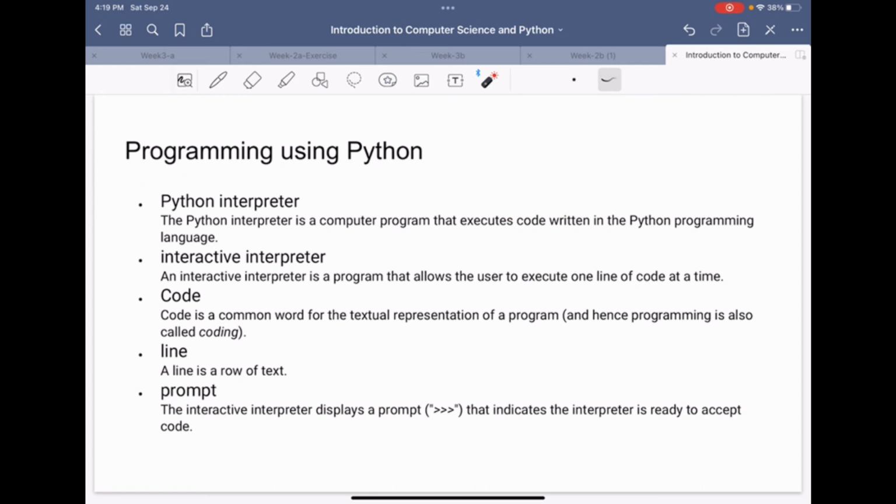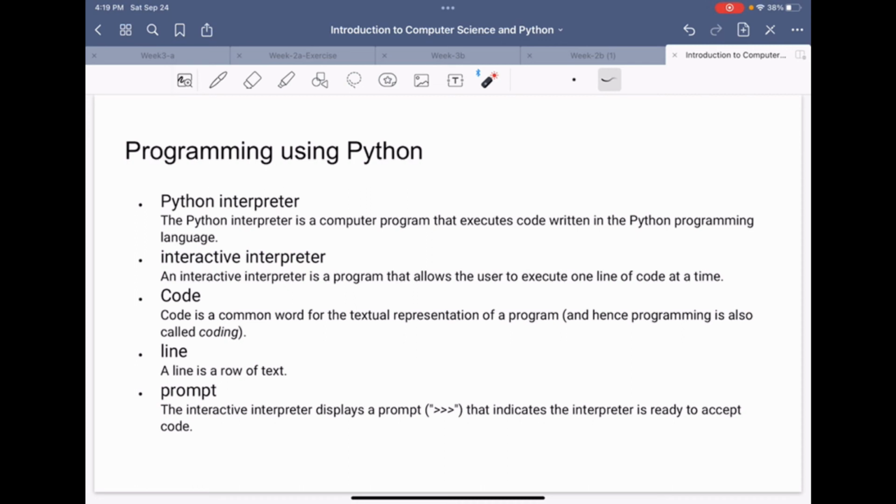So what is a code? The code is a common word for the textual representation of a program, and hence programming is also called coding. The set of statements that we write in a program is made of lines, and a single statement is a line. So the number of lines makes the code or the program.